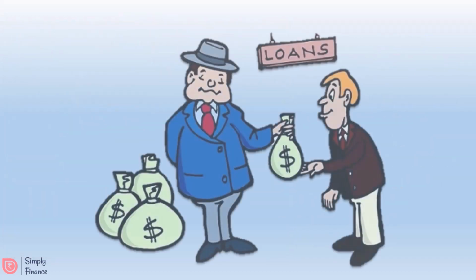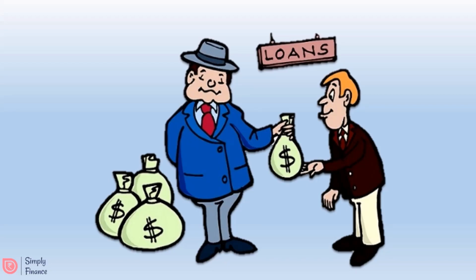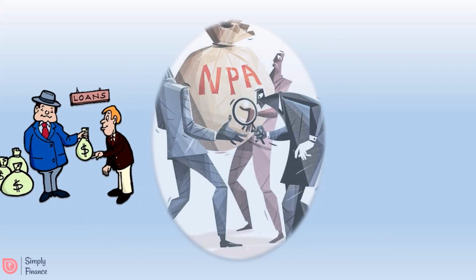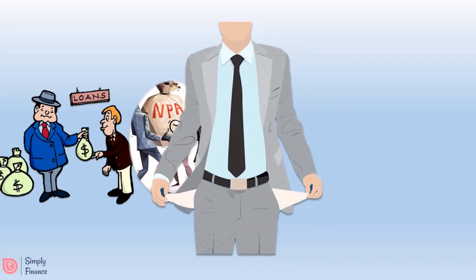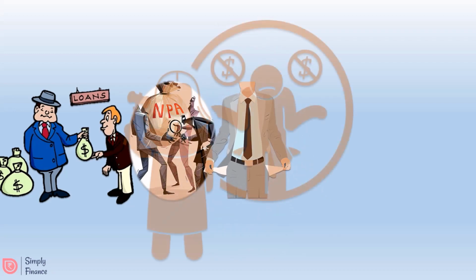Let's assume a bank has given a loan of 1 crore rupees to a company for a period of 5 years. The company was able to fulfill its payments till the second year. But then, due to economic slowdown, the company was unable to generate enough cash to repay the loan interest. After a period of 90 days, this account will be considered an NPA account by the bank. The condition which the company is facing is known as insolvency. And if the bank follows legal proceedings to recover its dues from the company, it will be called bankruptcy.